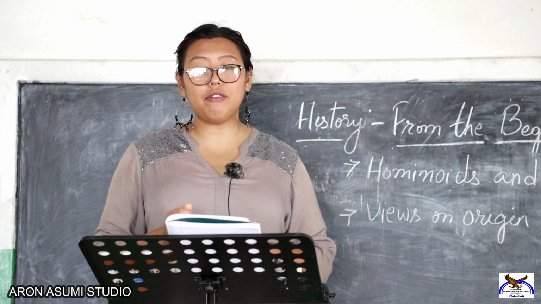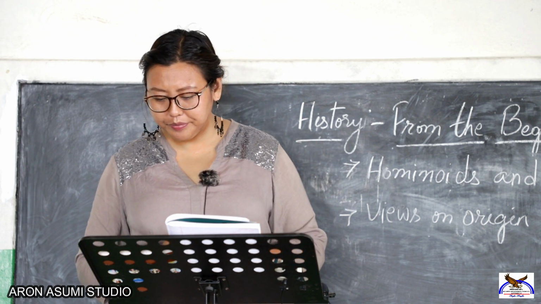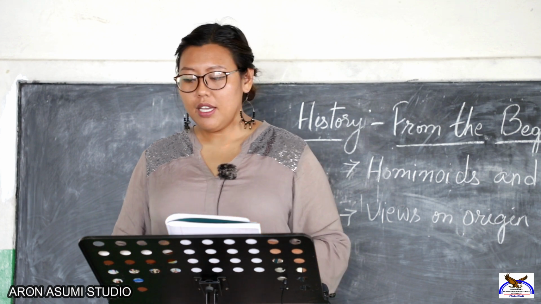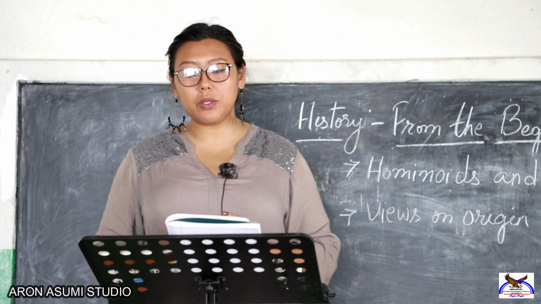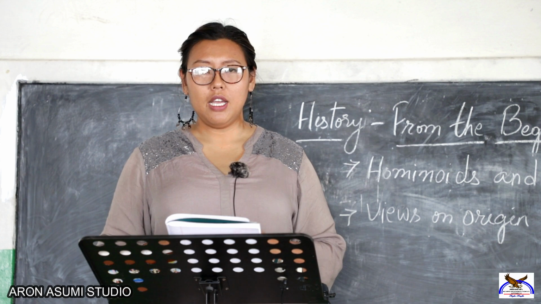The second view about the origin of modern human is the regional continuity model. According to this regional continuity model, the archaic Homo sapiens in different regions gradually evolved at different rates into modern humans. They gave the following points in support of their view.